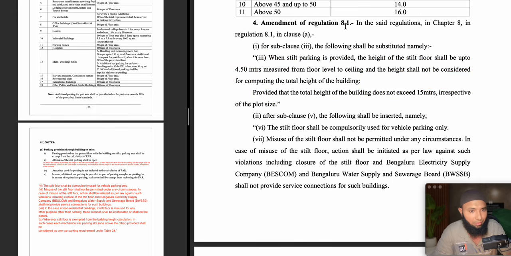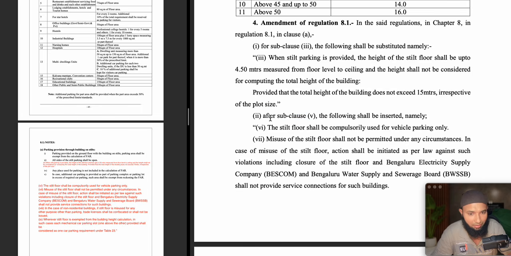As we have seen, amendment of regulation 8.1 clause A subclause 3 is already replaced. So next, what is the change? The second change under amendment regulation 8.1 is after subclause 5.